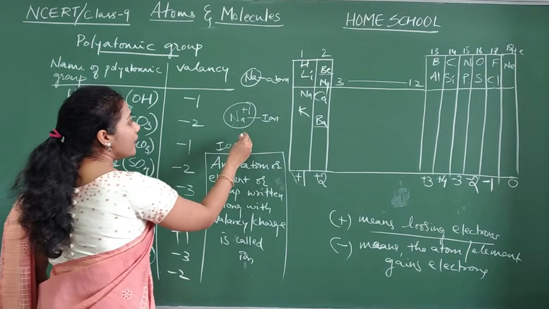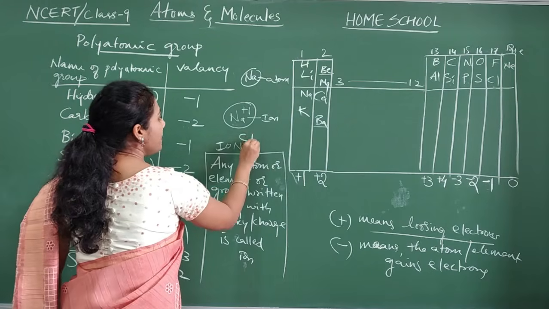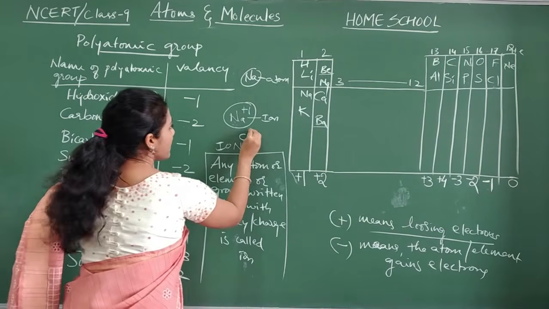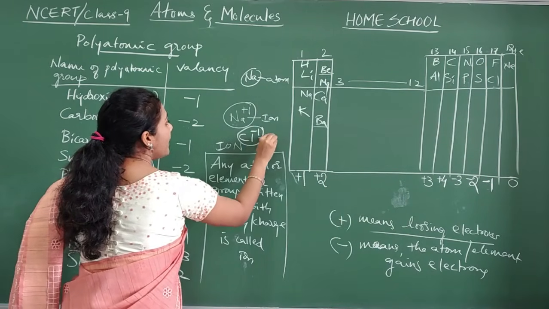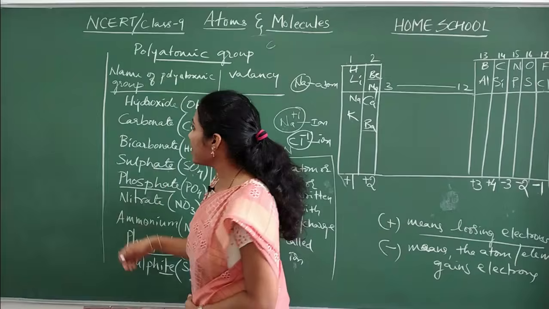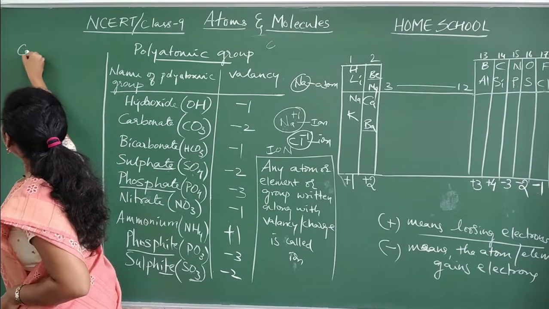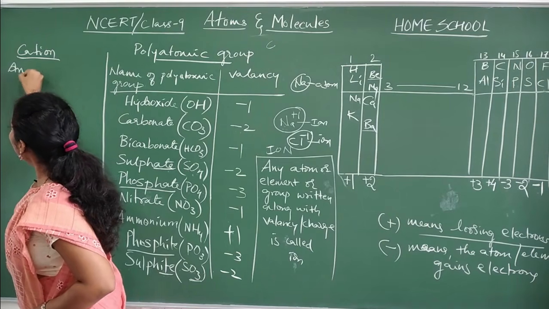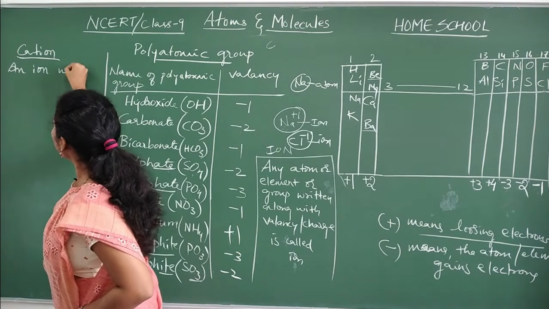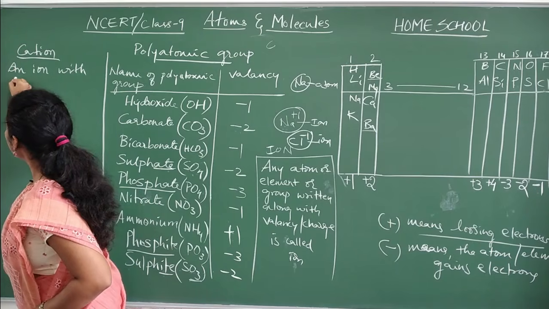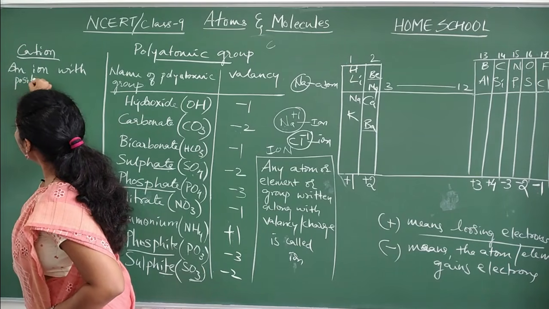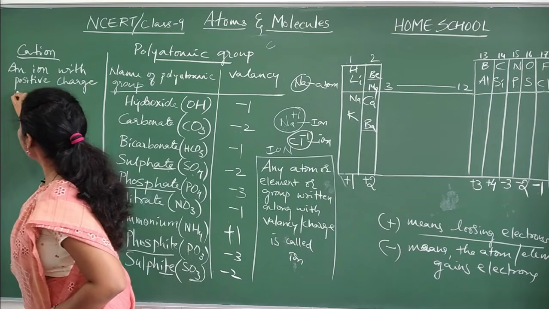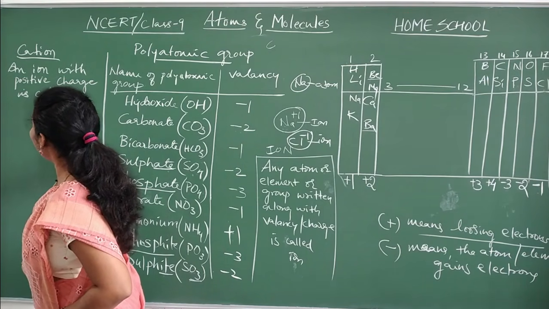Similarly Cl, if I mention its charge, what is its charge? -1, then this is called an ion, chloride ion. See guys, what do you mean by cation? The definition: an ion with positive charge or valency is called cation.